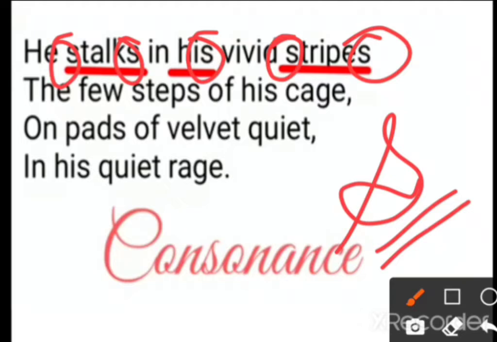It is not like alliteration; in alliteration it is restricted to the first letter only, but consonance is when consonant letters are used within the words. So here we can see the use of S, S, S, S and S in the same line. This is the occurrence of consonance here.